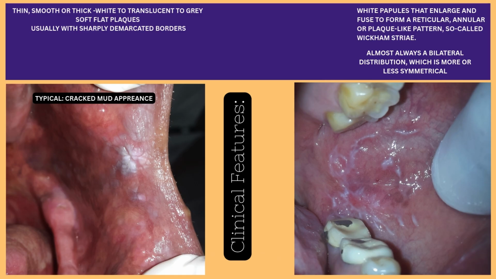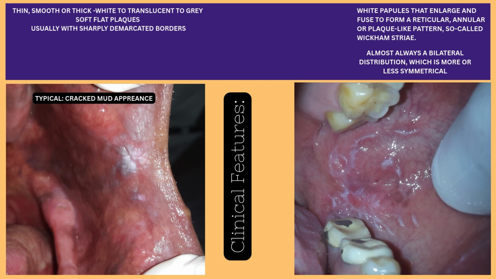So now coming to the clinical features of leukoplakia. Leukoplakia occurs as thin, smooth or thick white to translucent to gray to blackish soft flat plaques that occur on the buccal mucosa, even on the alveolar ridge, and it can even happen on the tongue and the soft palate. And leukoplakia occurs mostly in patients who are smokers and also consume alcohol.